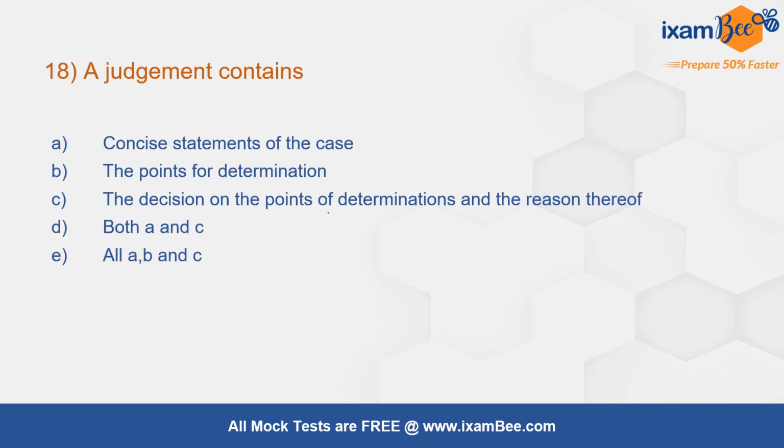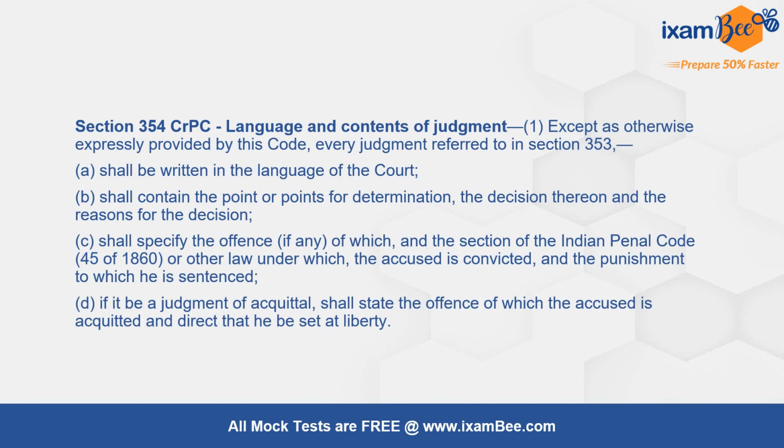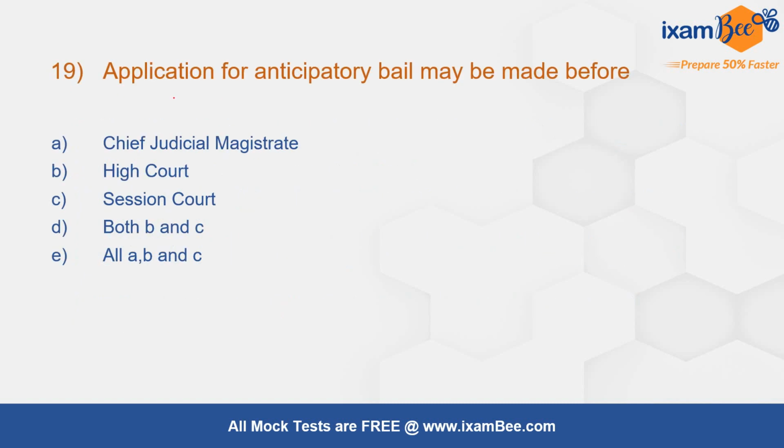Question number 18. A judgment contains. The correct answer is all ABC. Judgment contains concise statements of the case, points of determination, the decision on the points of determinations and reasons thereof. This is given under section number 354 of the Criminal Procedure Code, language and contents of judgment. Moving to question number 19.